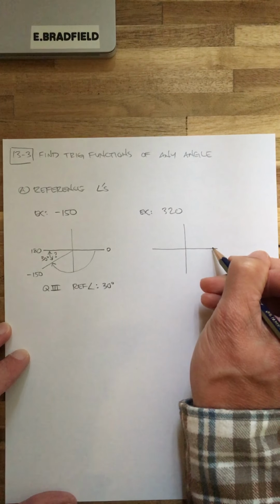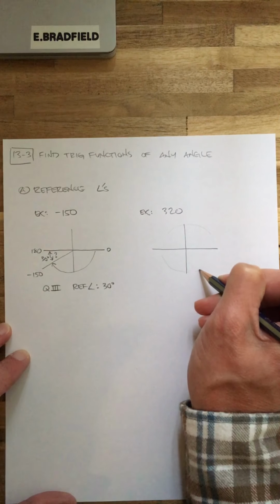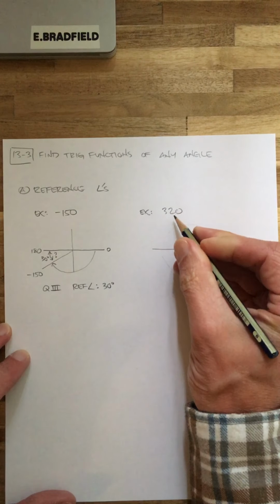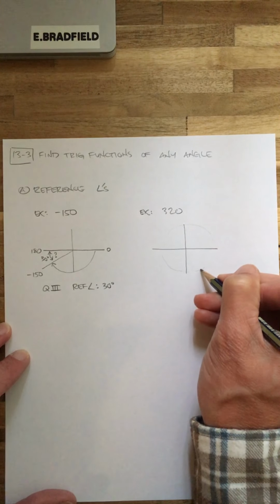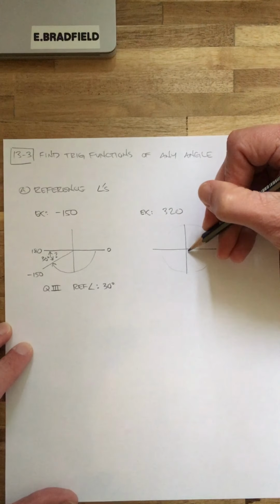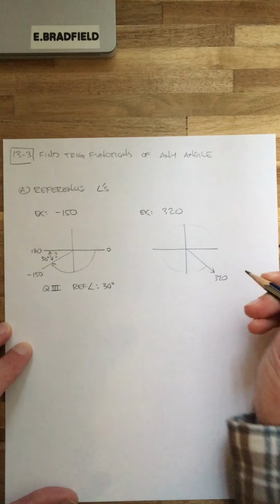I'm going to go around the circle, right? It's all the way around to 360, but I'm going to stop short of 360. I'm only going 320 degrees, right? Okay, so 320 degrees is probably right about there. All right, so here's 320.